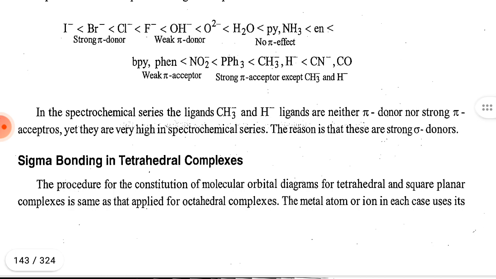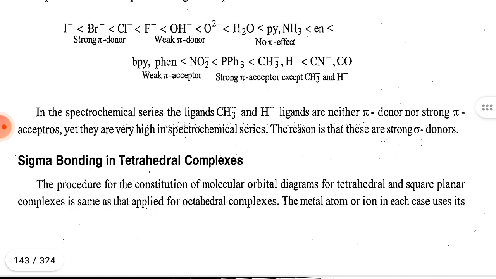I⁻ smaller than Br⁻ smaller than Cl⁻ are strong pi donors. Then Cl⁻ smaller than F⁻ smaller than OH⁻ smaller than O²⁻ are weak pi donors. Then O²⁻ smaller than H2O smaller than pyridine smaller than ammonia smaller than ethylenediamine, which have no pi effect, smaller than